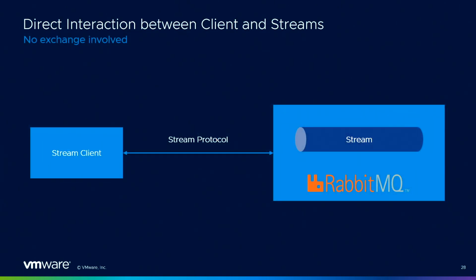So how do we use streams with the stream protocol? We interact with streams directly. So if you publish to a stream, you actually publish to the stream, not to an exchange, like with AMQP. So there's no routing available on the broker side. And for consuming, you just attach to the stream.